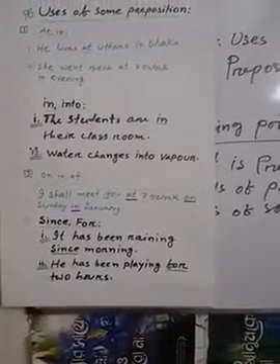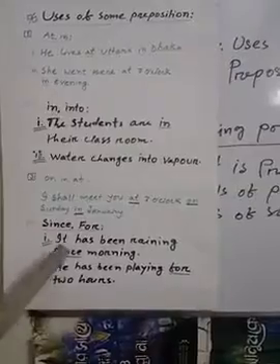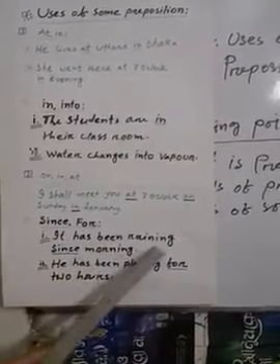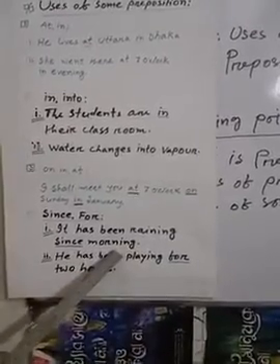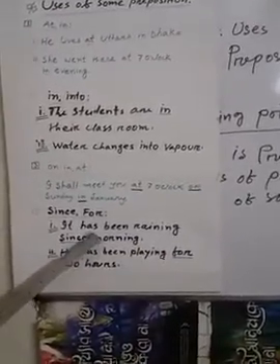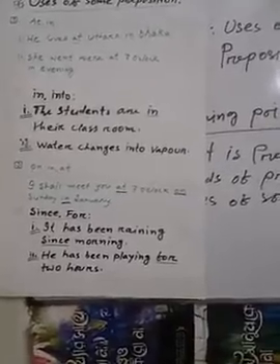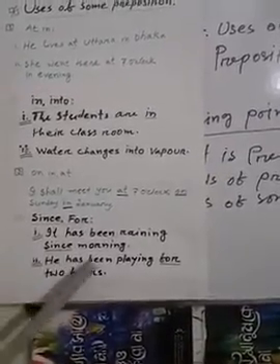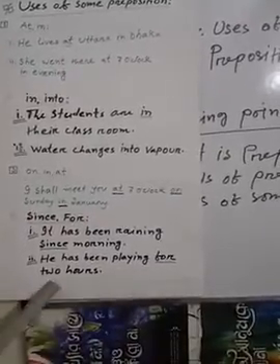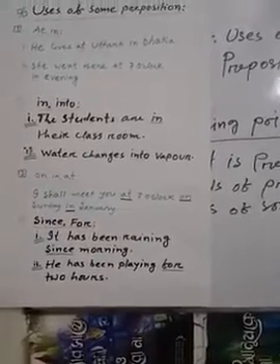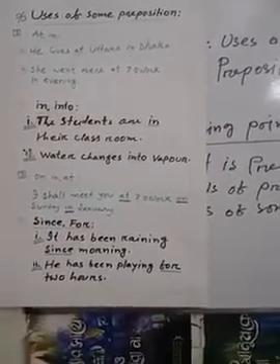See, here I have given two examples. It has been raining since morning. That means here we use since. And another: he has been playing for 2 hours. Here it is a fixed period of time, my dear student. I think 1 to 4 is clear to you. Now for your better understanding, I want to show more.